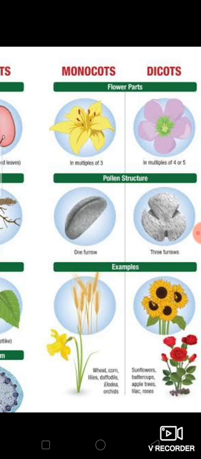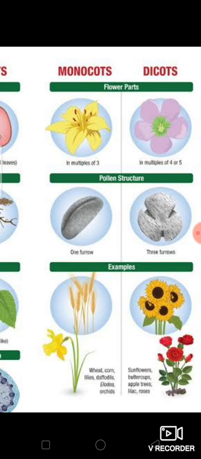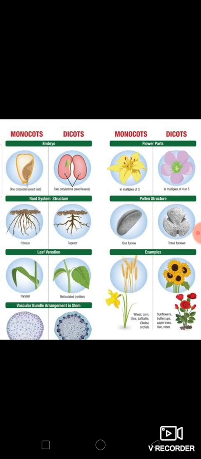Okay, next examples are given. Wheat, corn, these are all examples for monocot. And sunflower, apple trees, roses, these are all examples for dicots.